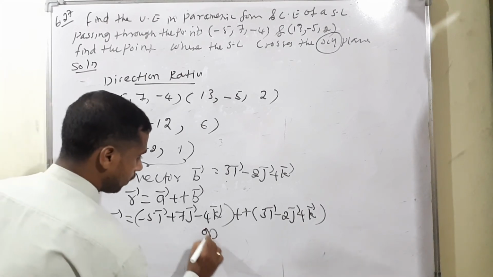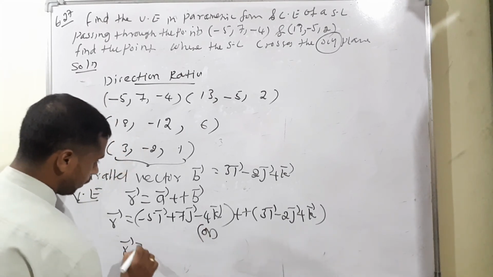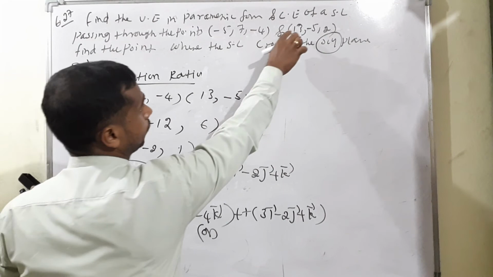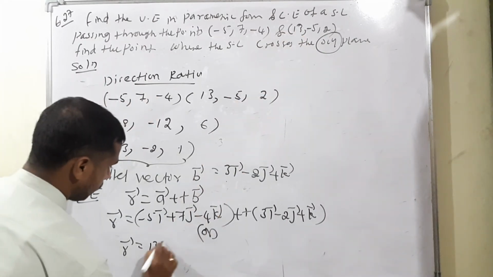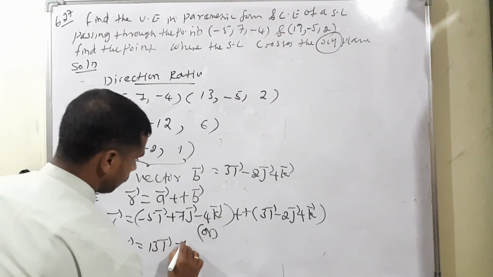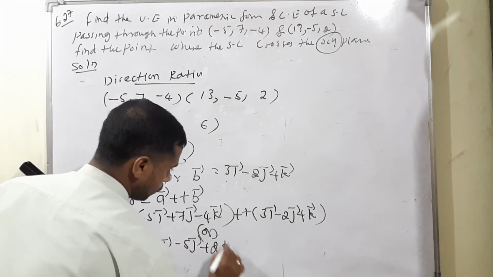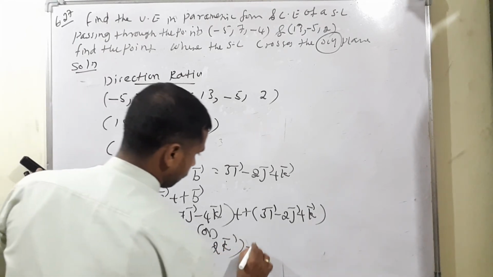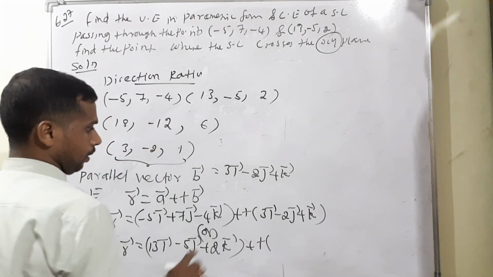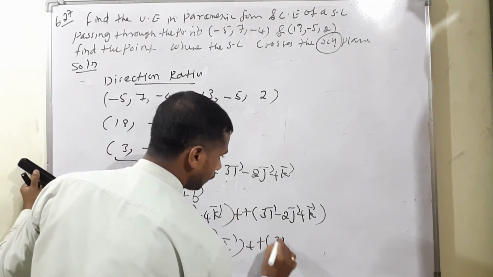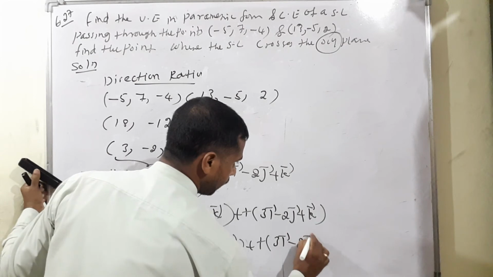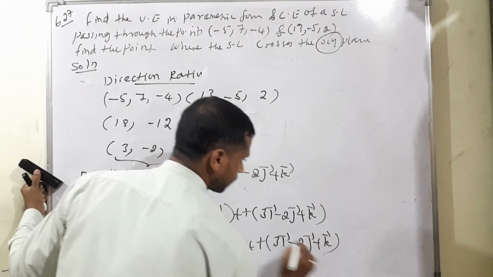Or r vector is equal to, instead of the first point, the second one: 13i - 5j + 2k plus t times the same b vector, 3i - 2j + k.